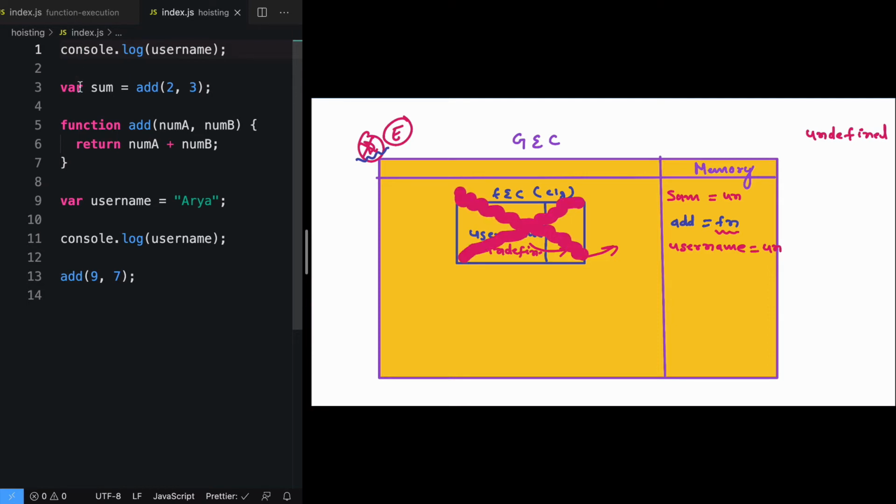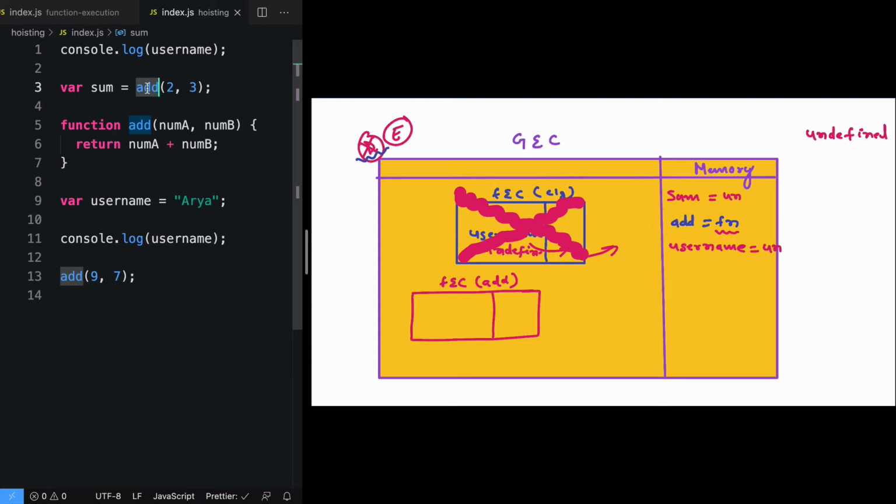Moving on to next line, that is line number 3, where we are calling the function add and the value is assigned to sum. So we'll go ahead and call the function. And when you call a function, an execution context is created. So it is a function execution context for add function. The first thing to notice is we are saying add, so I'll go ahead and try to understand what is add. Here you can see we already know that add is a function. And because of that, function execution context will be created.